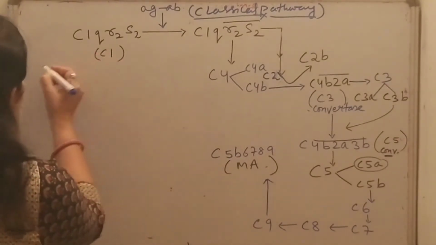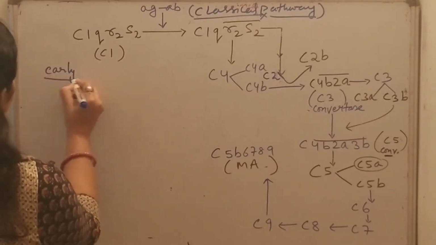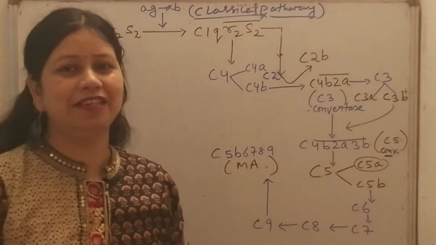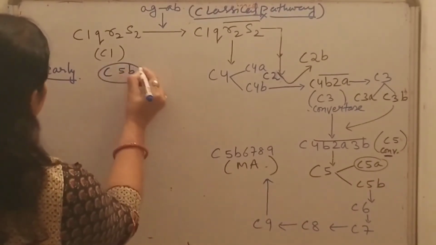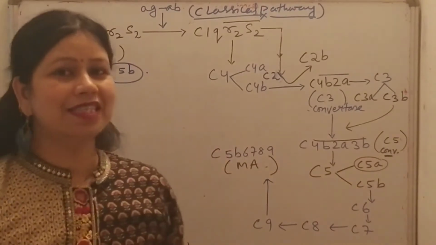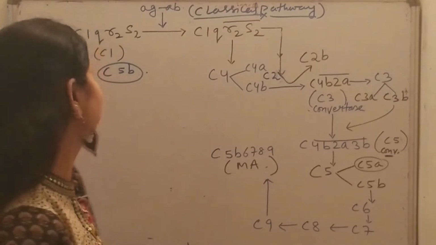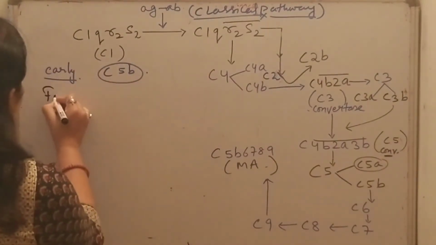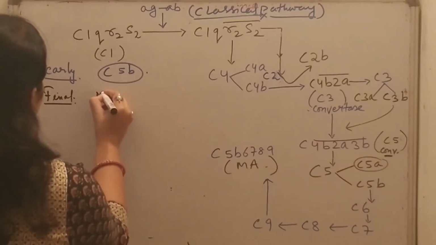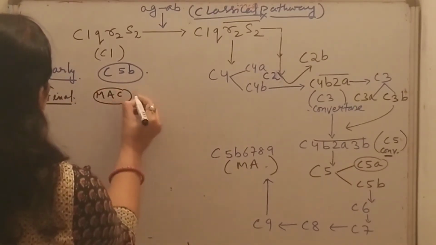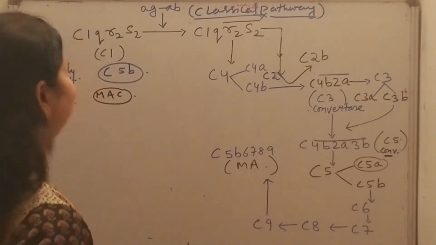In their early steps, all three pathways lead to formation of C5b, and their final steps lead to formation of the membrane attack complex, or MAC. So let's discuss the classical pathway.